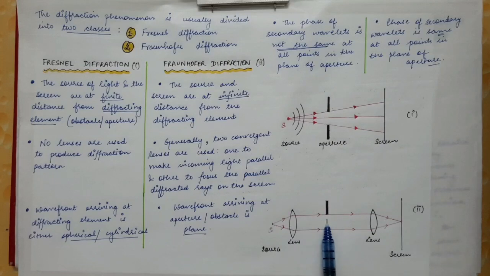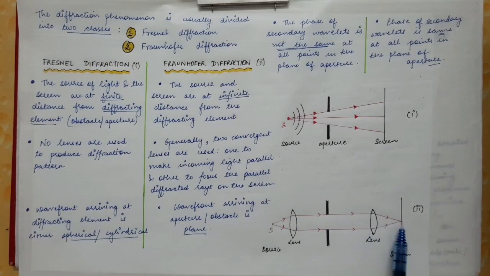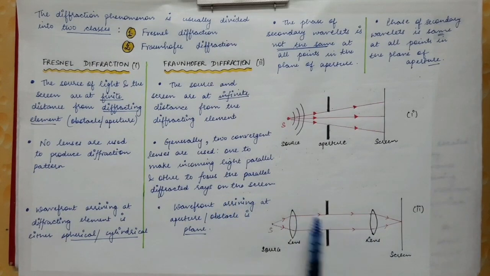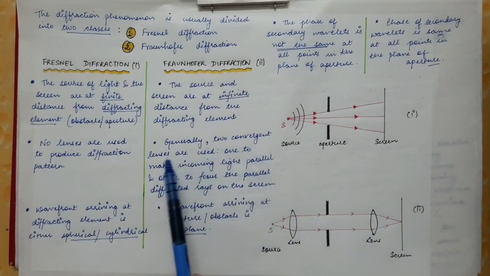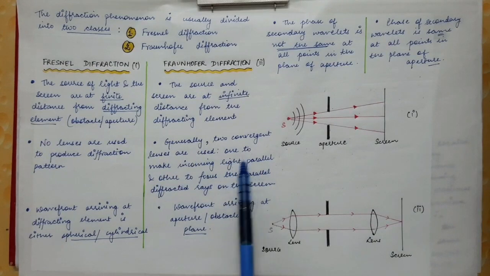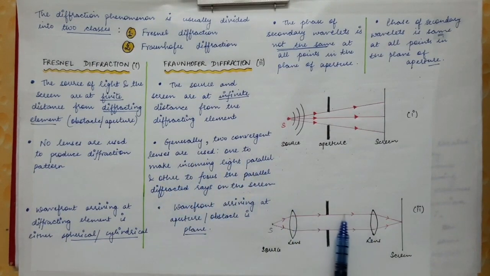So parallel rays will fall on the obstacle or the aperture, and the second lens will be used to focus these parallel rays on the screen. So in case of Fraunhofer diffraction, generally two convergent lenses are used. One is to make incoming light parallel, and the other is to focus the parallel diffracted rays on the screen.